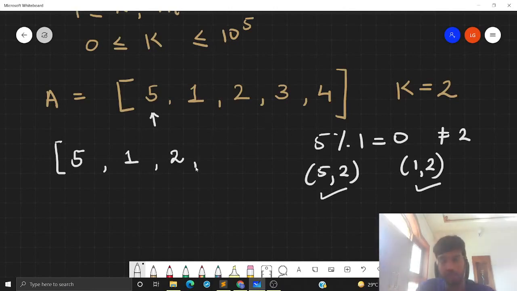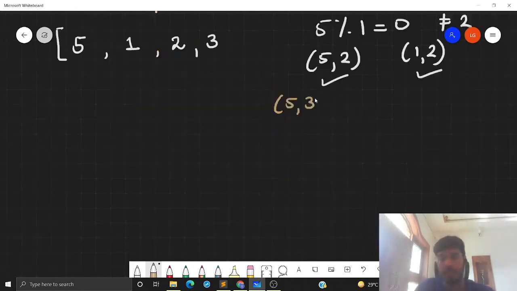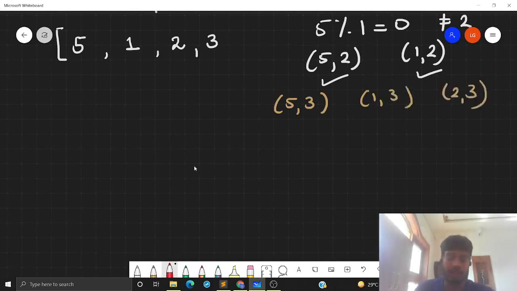Now let's introduce 3 into this subarray. Now we have three new pairs that we need to consider, which are 5 comma 3, 1 comma 3, and 2 comma 3. Now we can see that 5 mod 3 is 2, which is k. So this is a bad pair. And similarly, this is also a bad pair. So now because we have a bad pair getting introduced, we cannot accept this 3 into the subarray.